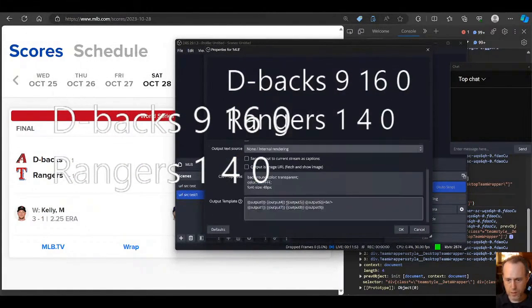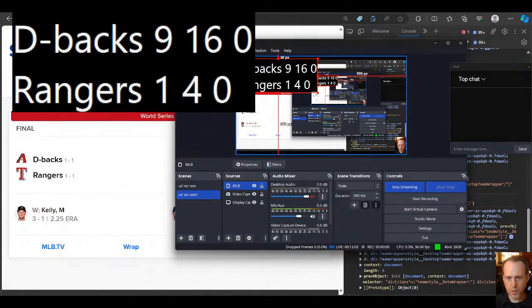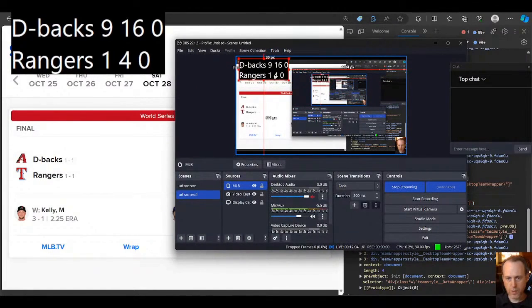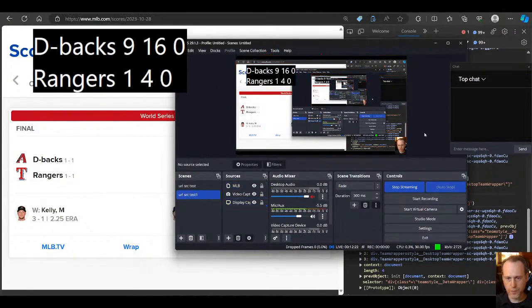We can even, let's say, for example, give this a black background so that it's visible. And now you all should see this on the screen share. All right, so we got this one working. And you can add any sort of styling and colors and whatever you need to make this work for you.